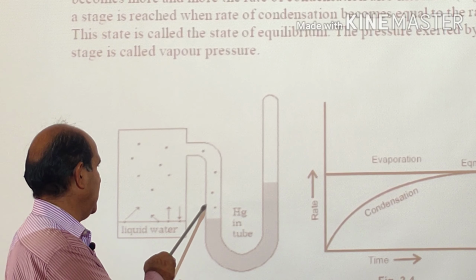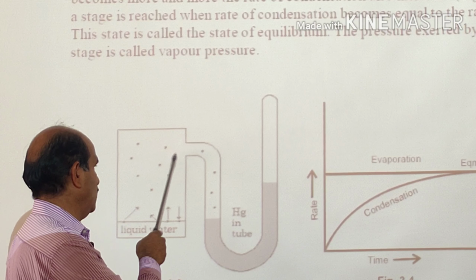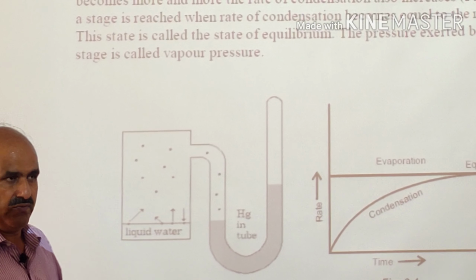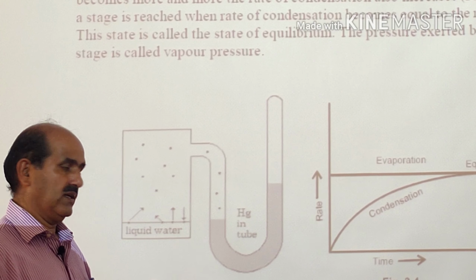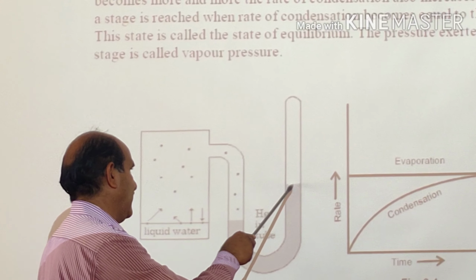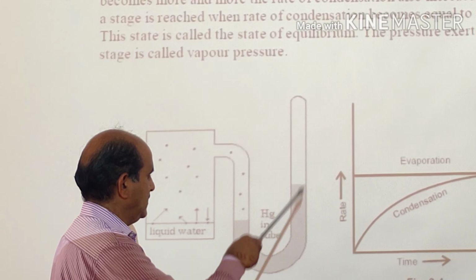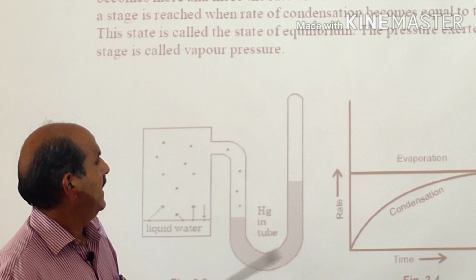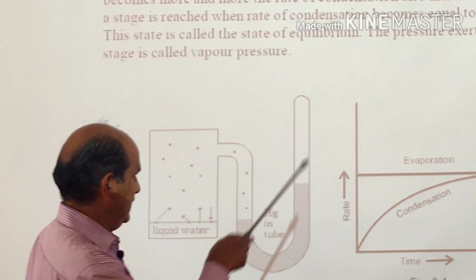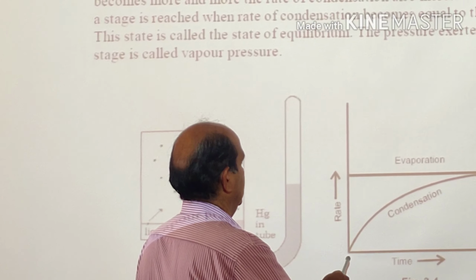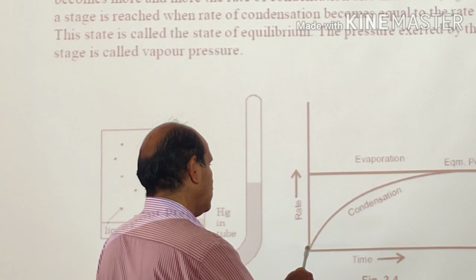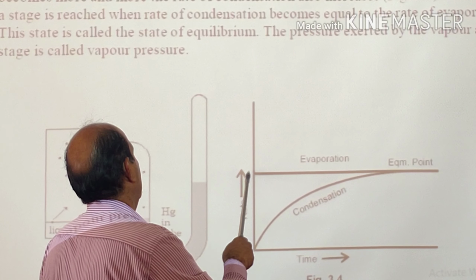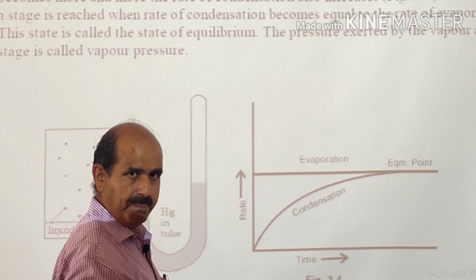And then, as I said, these vapor molecules can also come into contact with the liquid phase and get converted, or condensation takes place. So again this level comes down. So this level of mercury keeps on changing, up and down, likewise. And ultimately, here in this plot also you can see that this is the time. Initially there is no condensation, so the rate of condensation is 0 and the rate of evaporation is higher.